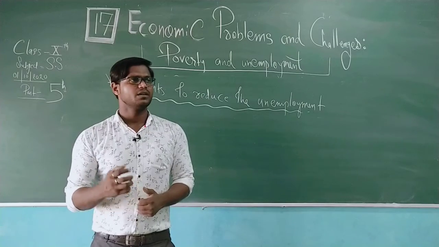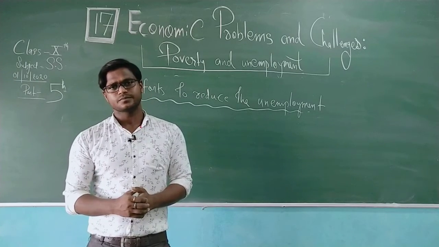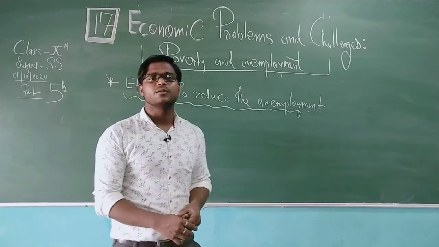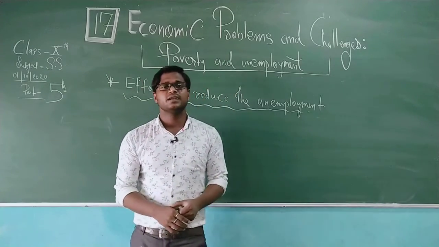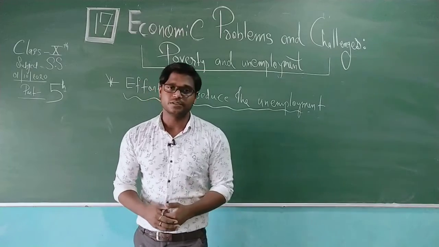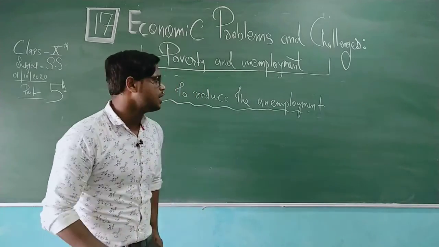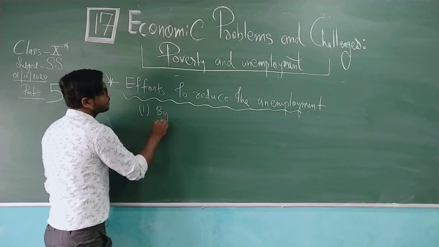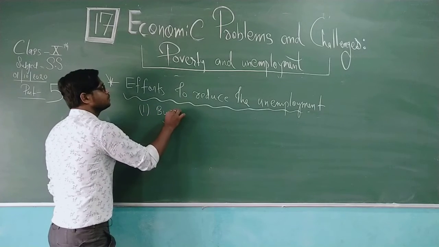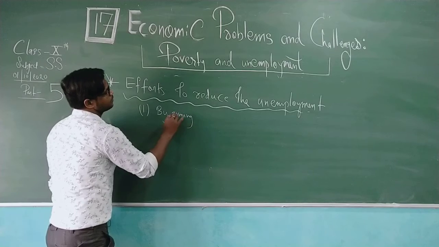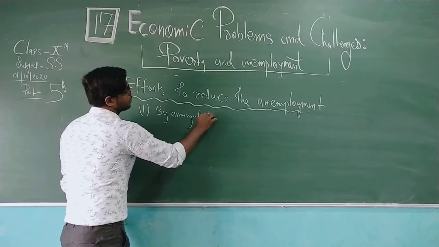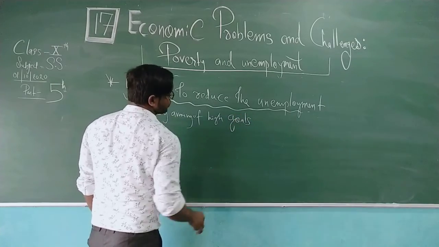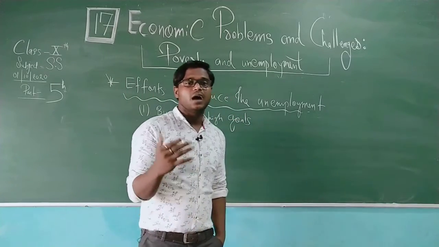As we have studied in the previous classes, programs are made to remove unemployment. Now what should be done? If I'm talking about this kind of category, which kind of programs should be made here? In this case we can understand that it should be done by aiming at high goals, okay, by aiming at the high goals.